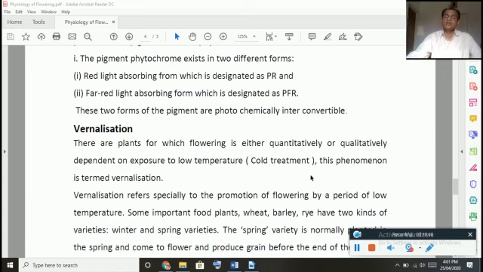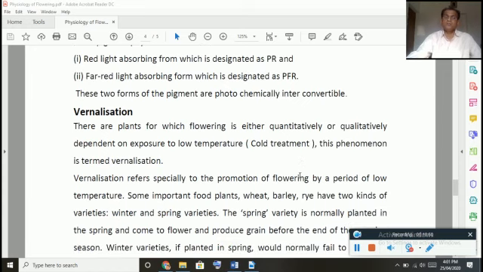In relation with the physiology of flowering, there is one more term which you may be knowing already, that is called as vernalization. So we can induce flowering by cold treatment or the low temperature. This is called as vernalization. Very commonly this method is used in the horticulture department. So even in the off-season, if they want to produce a flower in a particular plant, an ornamental plant, they can induce the flowering by means of cold treatment.